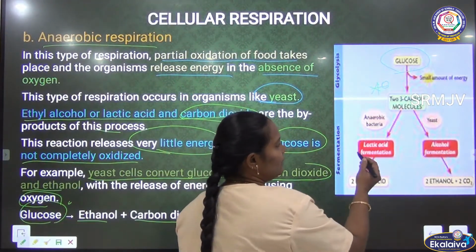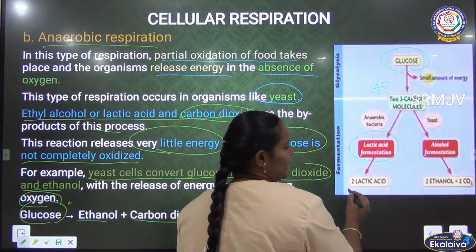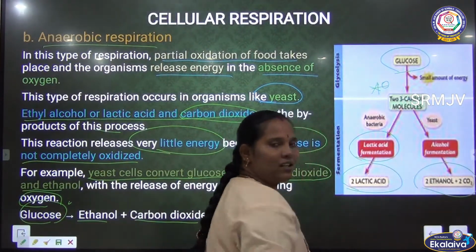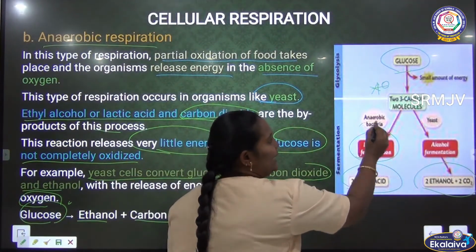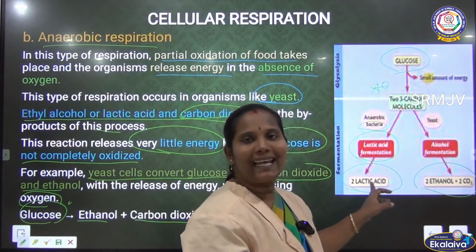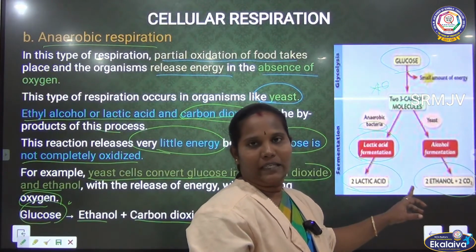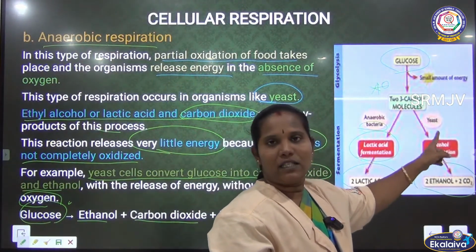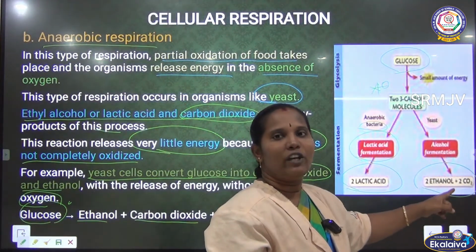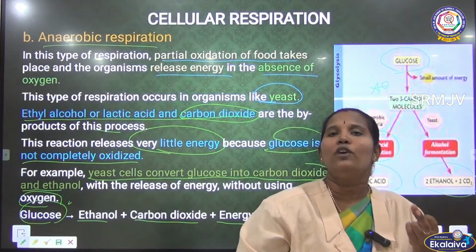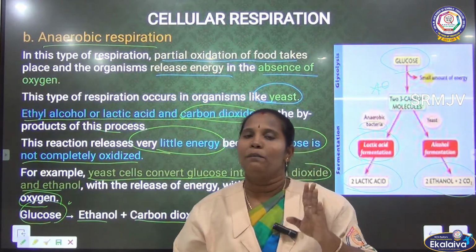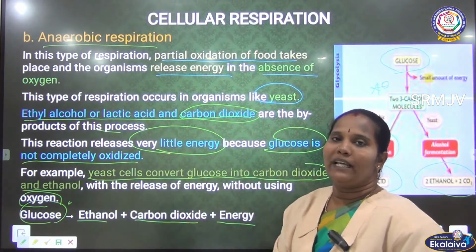After that they release lactic acid, or ethanol plus carbon dioxide. If bacteria are doing the fermentation, they release the byproduct lactic acid and carbon dioxide. But in the fermentation of yeast, they release ethanol. Ethyl alcohol is called ethanol. Ethanol plus carbon dioxide as well as 2 ATP. Only a small amount of energy, only 2 ATPs, is released during this anaerobic respiration.